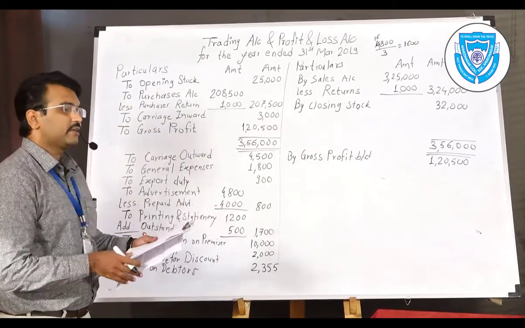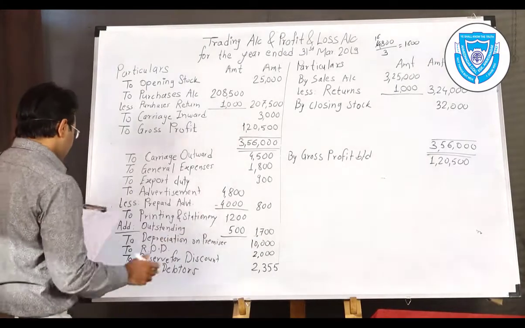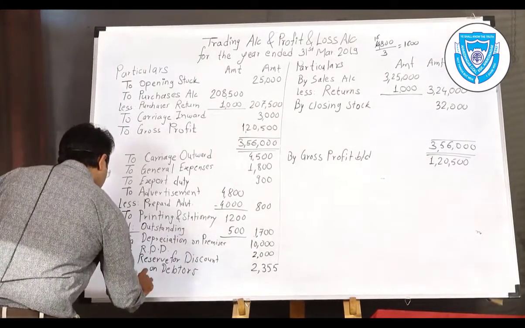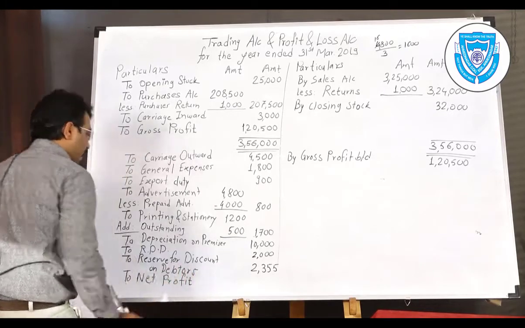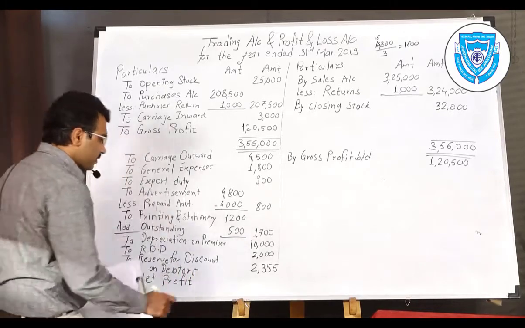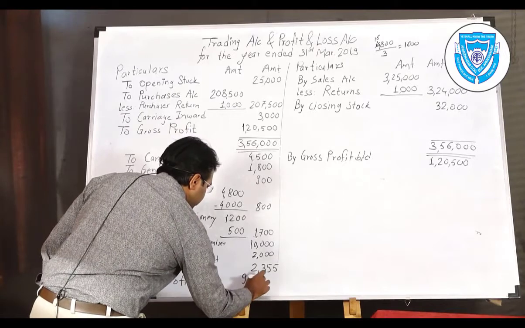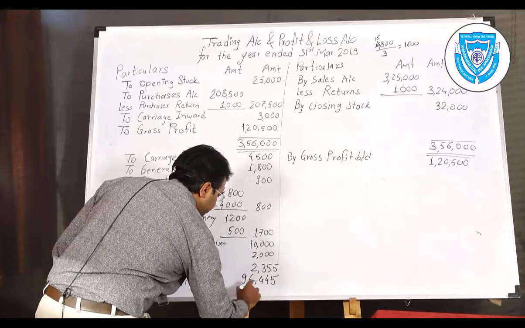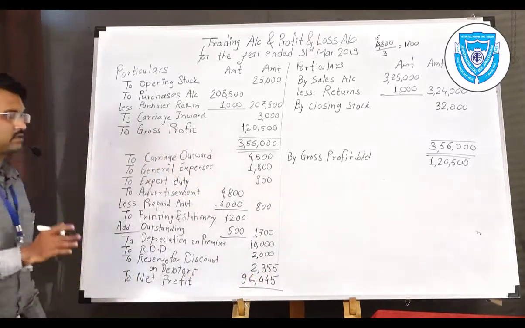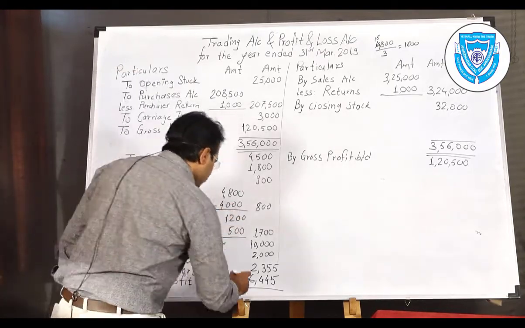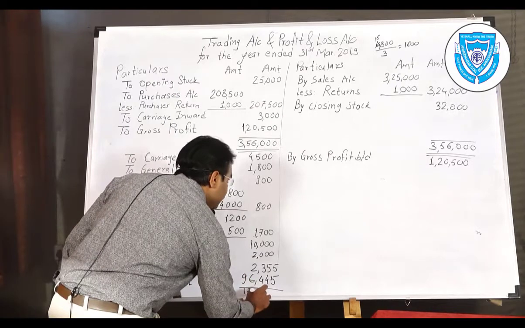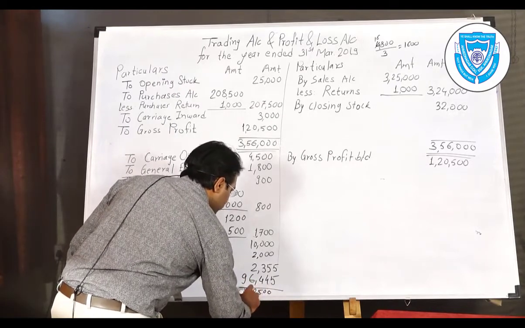So when you find out the net profit, the amount is 96,445. I have already solved it because many things are there for explanation. 1,20,500 is the total amount.